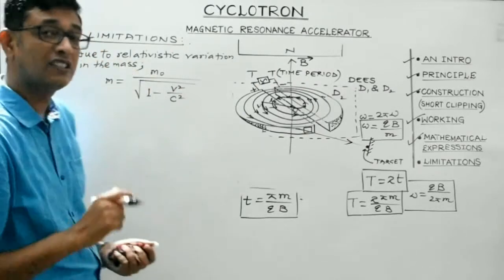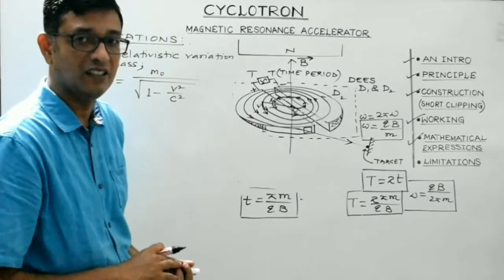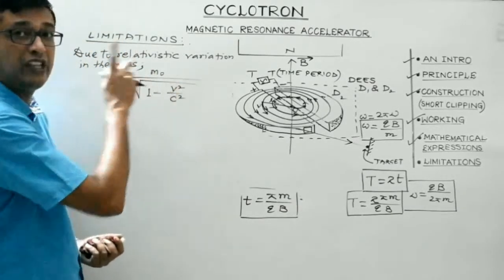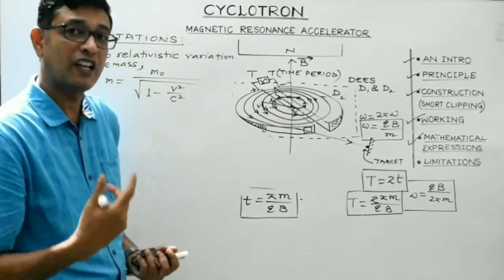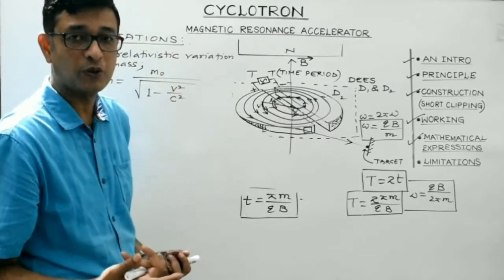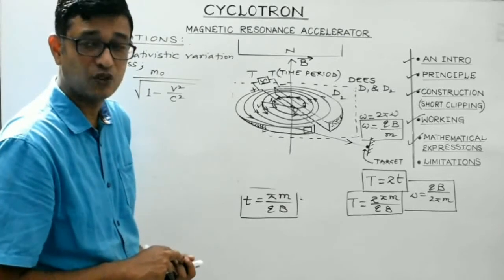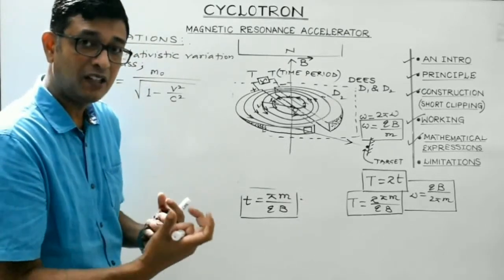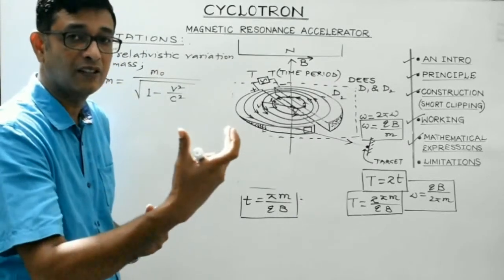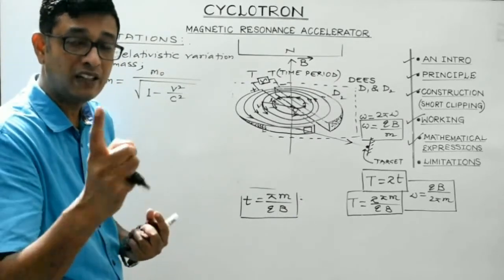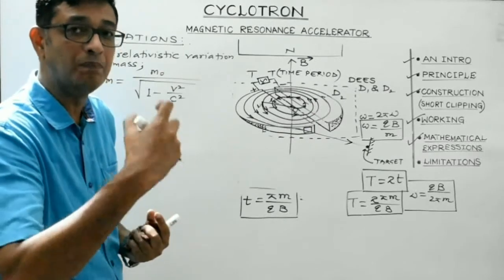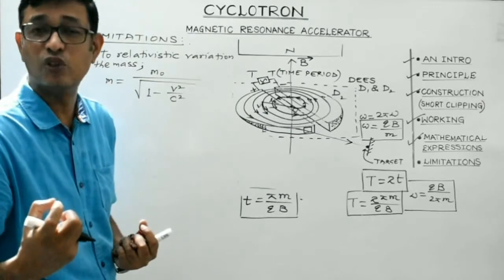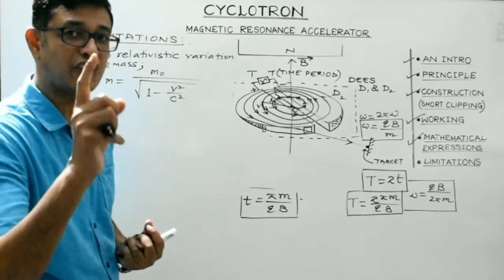Anyway, m0 is the rest mass of the charged particle. M is the mass of the charged particle when it is moving with speed v. C is the speed of light, which is 3 into 10 to the power 8 meter per second. Clear, students? So mass of the charged particle will also vary with its speed when the speed of the charged particle is comparable to the speed of light. And this variation in mass, students, is known as the relativistic variation in mass.